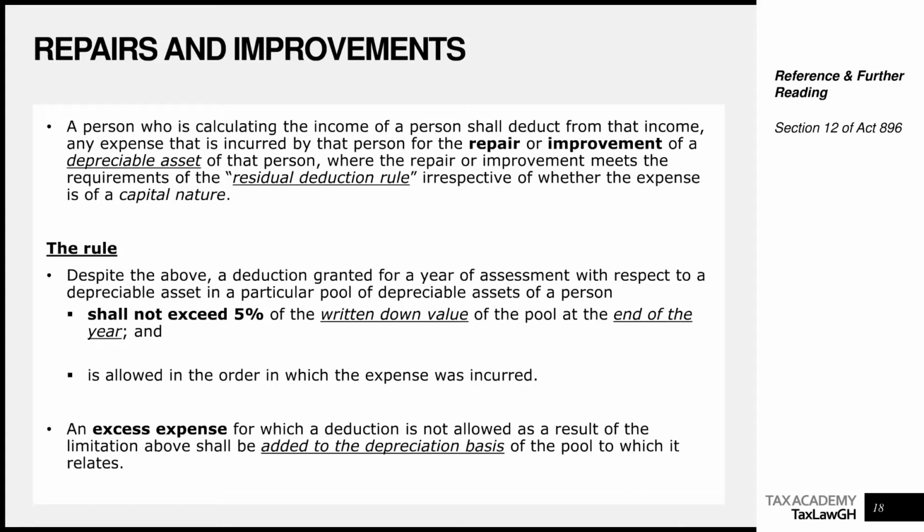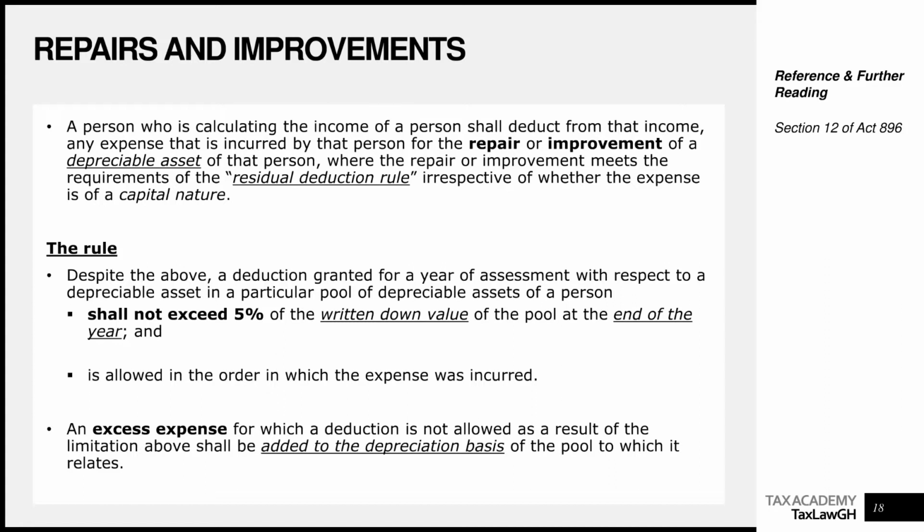So let's use numbers. Let's assume that when you pick the whole pool 1, or the whole class 1 pool of assets, the written down value of the pool at the end of the year is 5,000 cedis. Don't forget that written down value, if you watch the capital allowance video, is the closing value of the pool, which will essentially be the written down value brought forward of the pool.